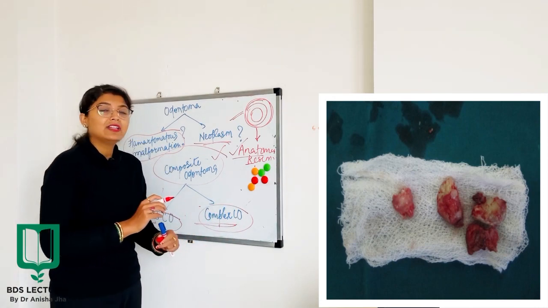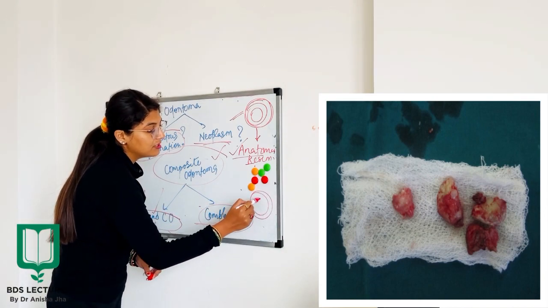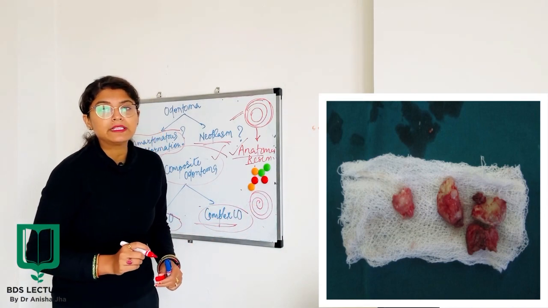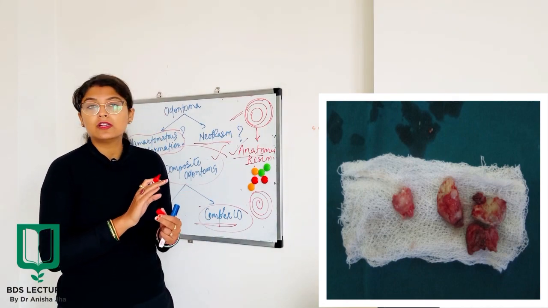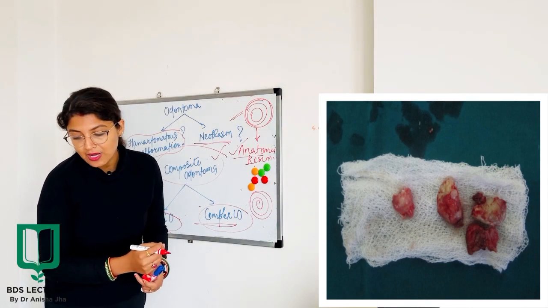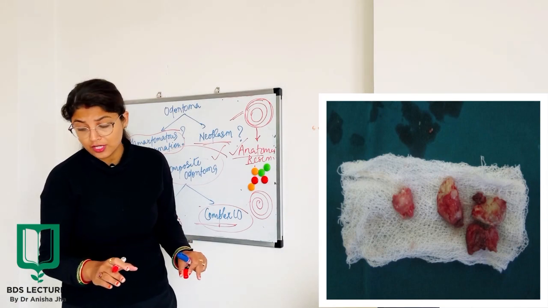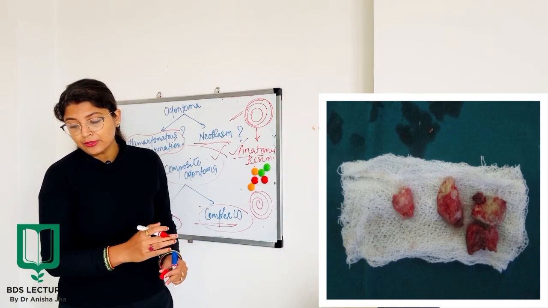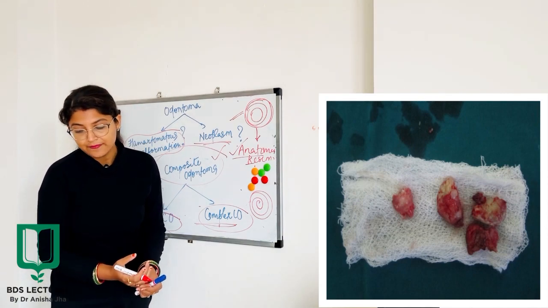Okay, and they will have a very haphazard way of structure formation. Anatomically, they will not be similar to a normal tooth at all. Okay, and when the calcified dental tissues are simply an irregular mass bearing no morphologic similarity even to rudimentary teeth, the term complex composite odontoma is used.